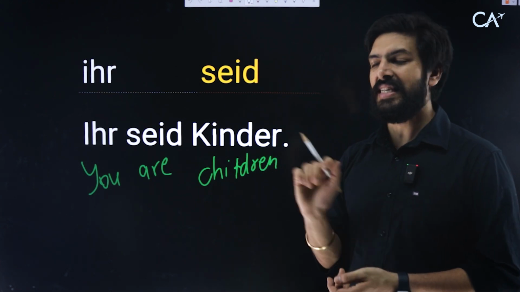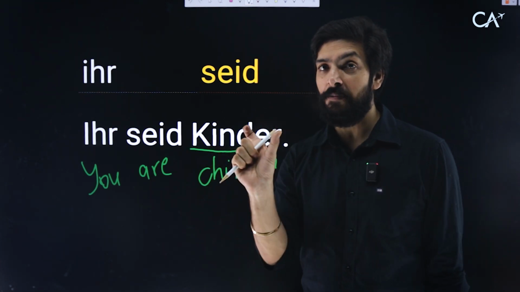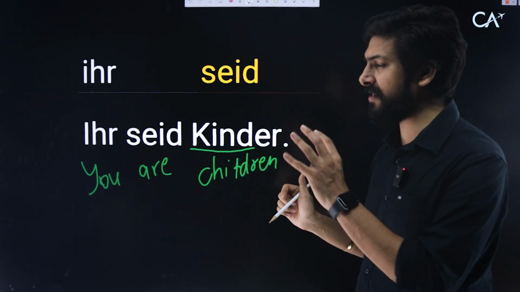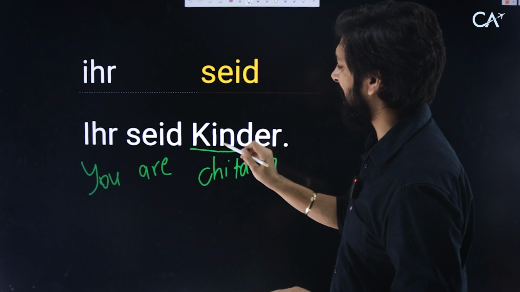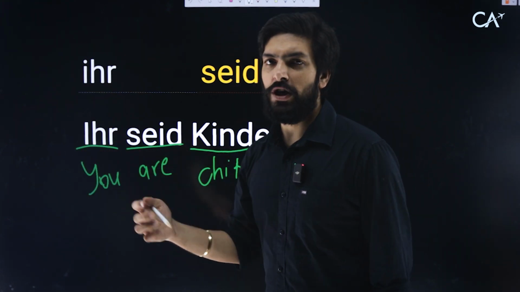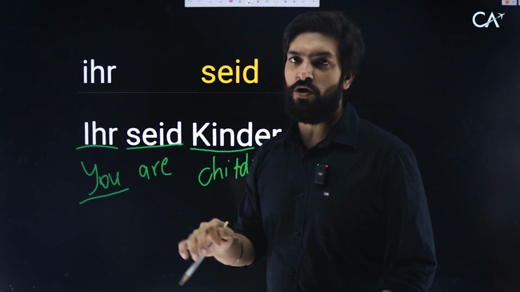Otherwise, we call it Kind. I think you know this word from the Kinder chocolate. Kinder means kids or children. There's no "children's". This is already plural. So ihr seid Kinder. Seid is "are", you in the plural sense. Remember this "you guys" directly, so that you can say this you is plural. This is not singular you.